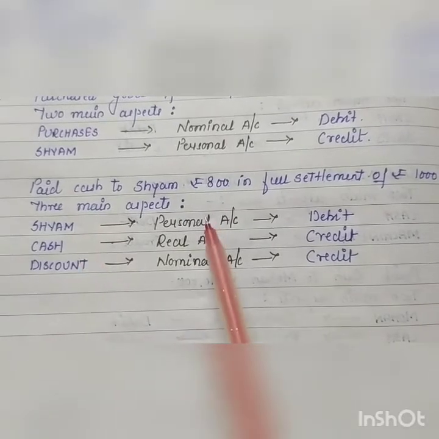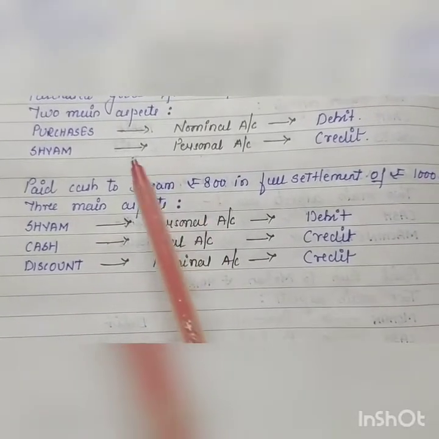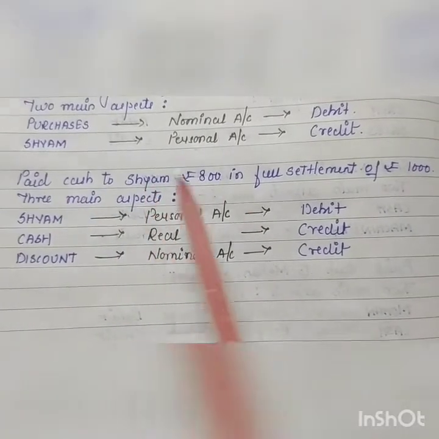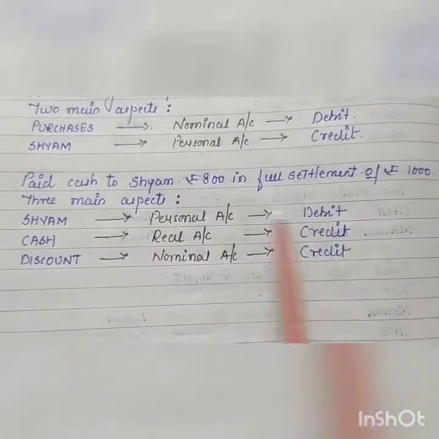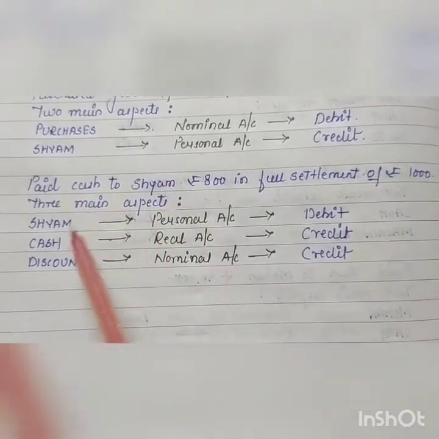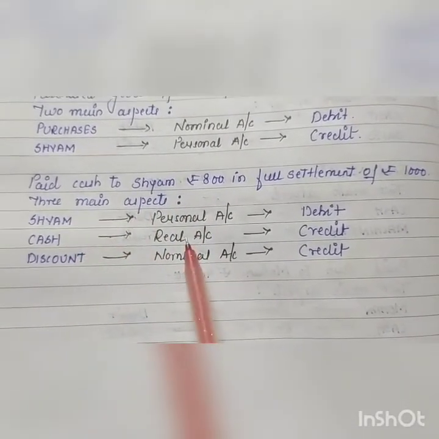Shyam comes under personal account. He is the receiver. We are paying cash to Shyam, so his account will be debited. Shyam debit. Paid cash to Shyam. Cash comes under real account.